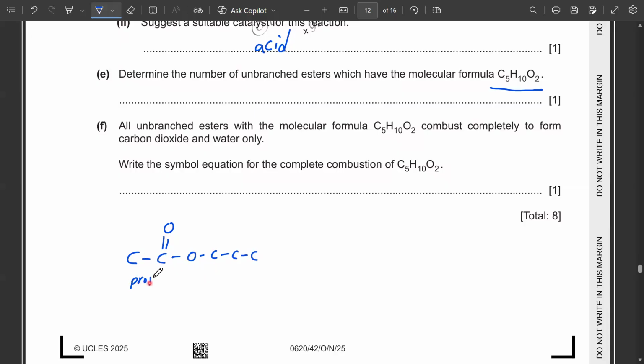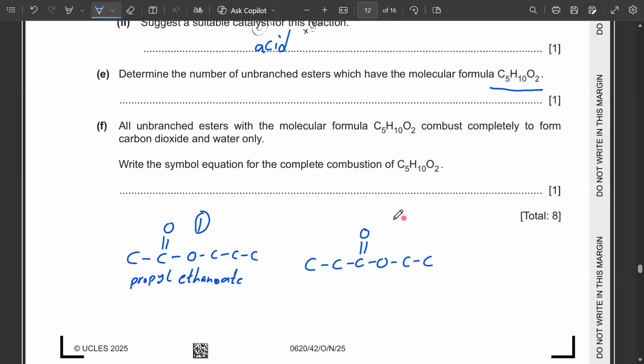Propyl ethanoate. They are not demanding to write the name. I'm just explaining how the name would be. So this is one kind of ester. Another possibility would be: I have 3 carbon atoms like this on the left side, and then 2 carbon atoms on the alcohol part.